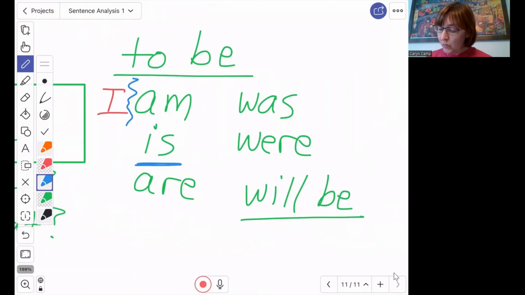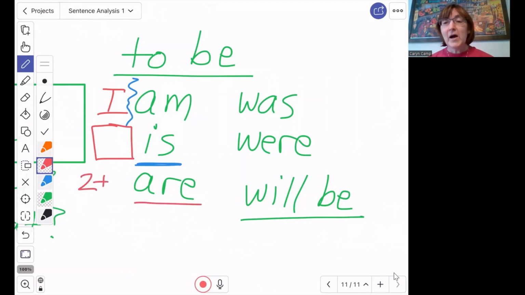Is goes with just one person. It can only be one person or thing there, like Pablo is hungry. If there's two or more people, then you're going to use are. Pablo and his friend are hungry.